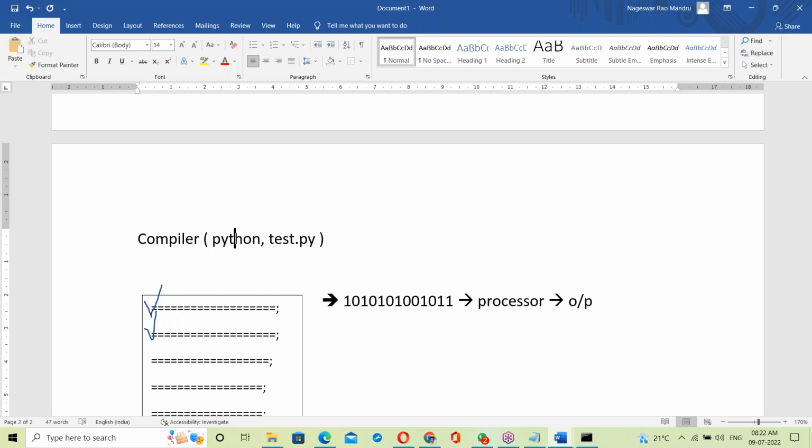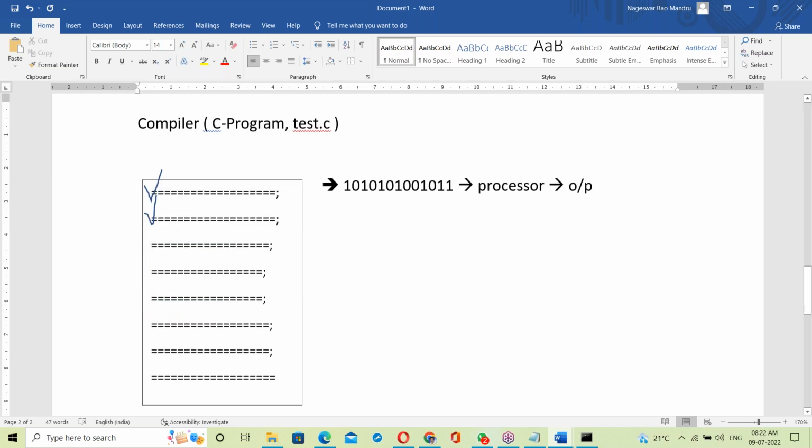Yes, compiler. Yes, for C program. Let us take a C program, test.c. How is it working here?